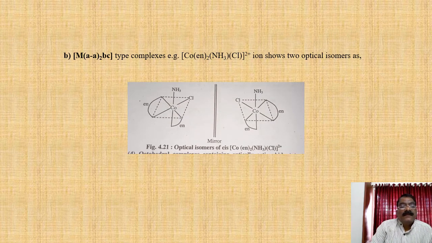Next, that is M(AA)2BC. AA is the symmetrical bidentate ligand, B and C are monodentate, 2 different ligands. For example, [Co(en)2(NH3)Cl]2+ ion shows 2 optical isomers. See this particular complex, its mirror image, its D isomer and L isomer.